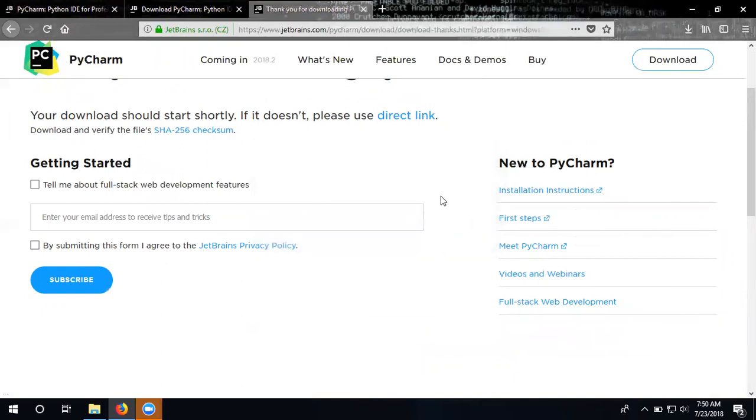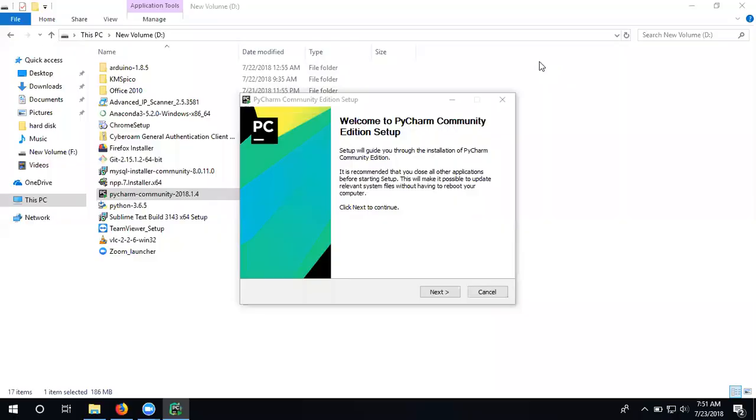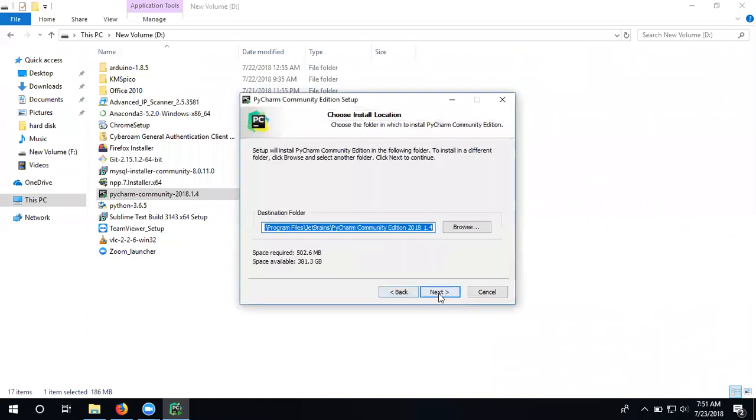I already have the setup of this, so let's begin with that. When you do that, a pop-up window of the PyCharm software appears like this. You just have to press enter. It shows the space that is required for this. Press enter.